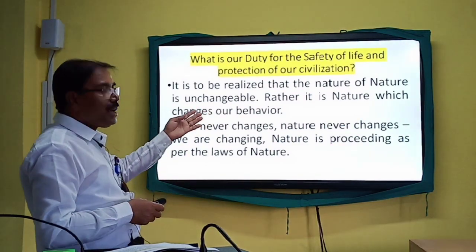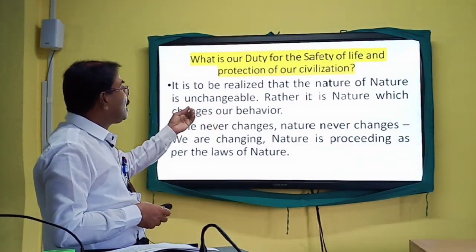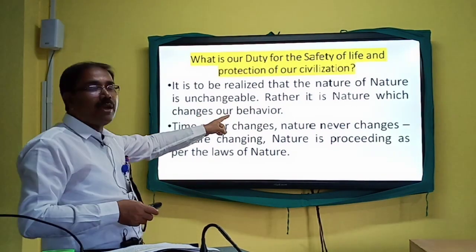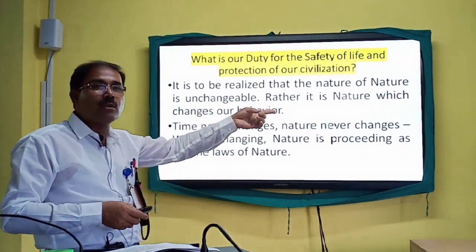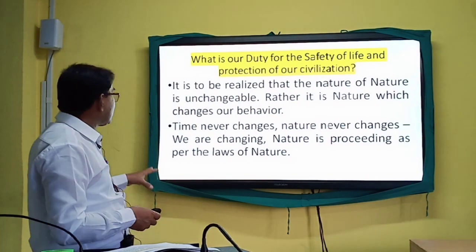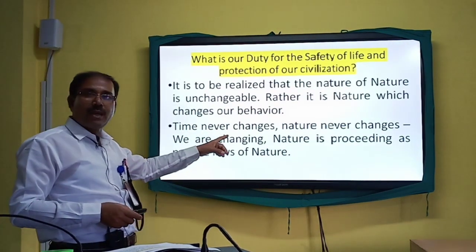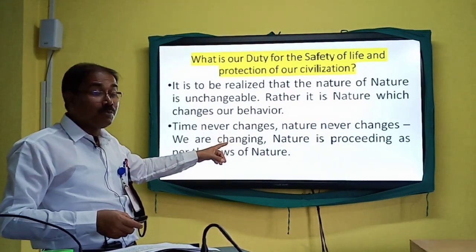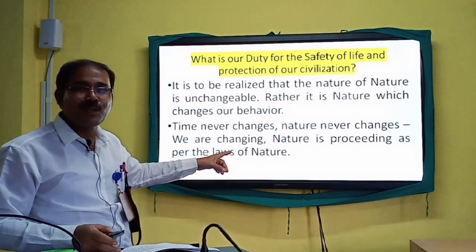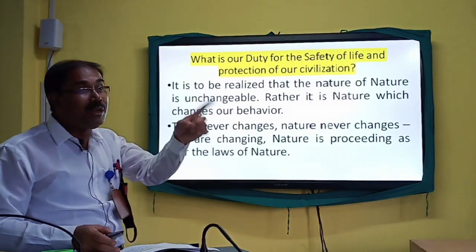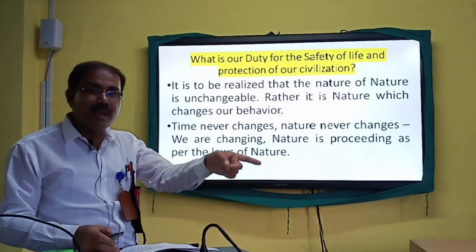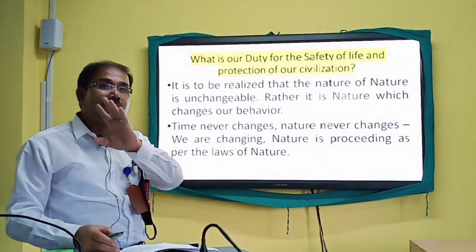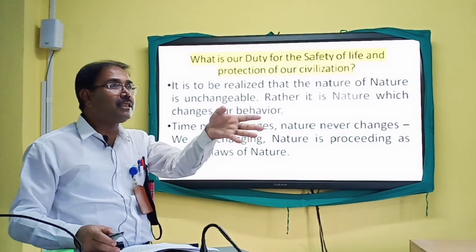We have to realize that it is nature which changes our behavior. Our behavior depends on nature, our existence depends on nature. Time never changes. Friends, we say time is changing, but it is not true. Your life is changing, you are changing. Time is as it is, nature is as it is, but you are changing, you are dying. Nature is not dying, time is not dying.